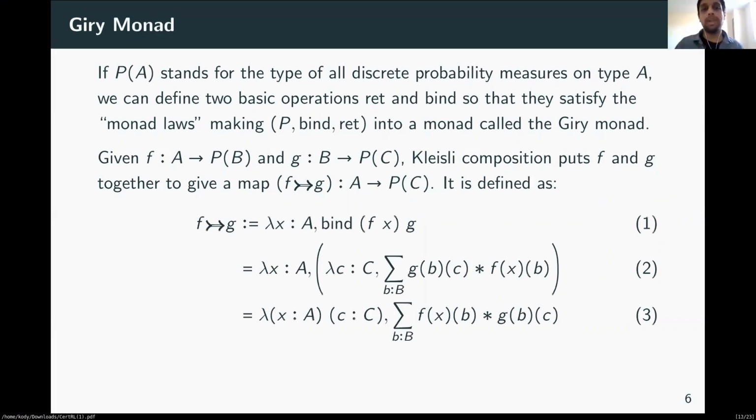Now, probabilistically, if we expand out the definition of the Kleisli composite of f and g, we recover equation 3. Now, if you focus only on the summand of equation 3, it's f(x, b) multiplied by g(b, c). I read that as the probability of starting out at x and ending up at c through a specific intermediate state b. If we sum over all possible intermediate states, then we get the total probability of starting out at x and ending up at c. Now, this is exactly the Chapman-Kolmogorov formula. And so we've recovered this formula via Kleisli decomposition.